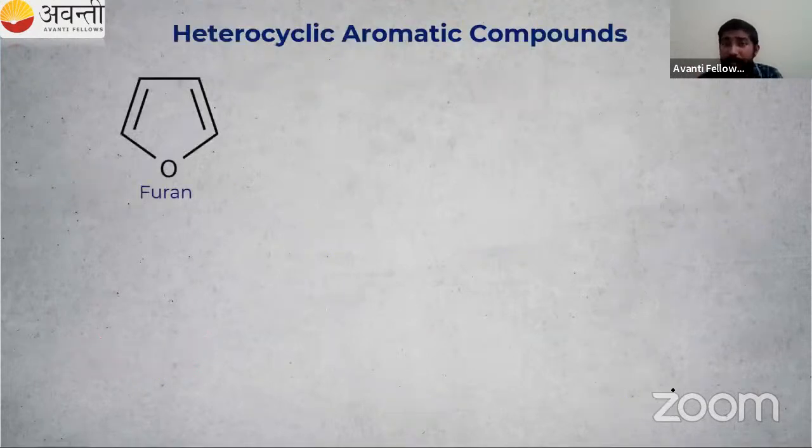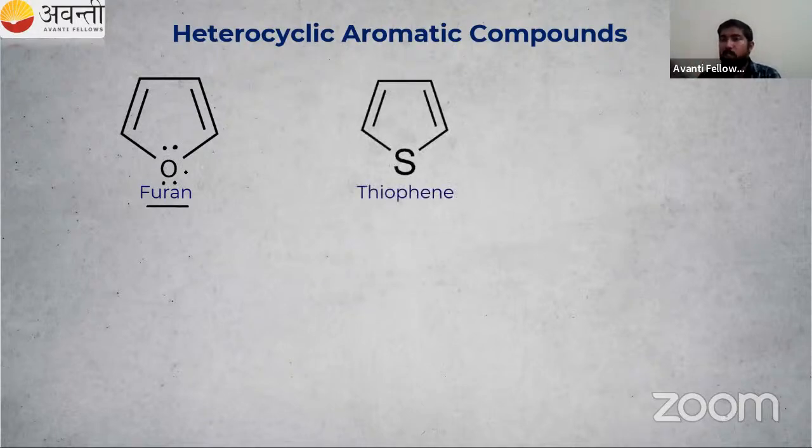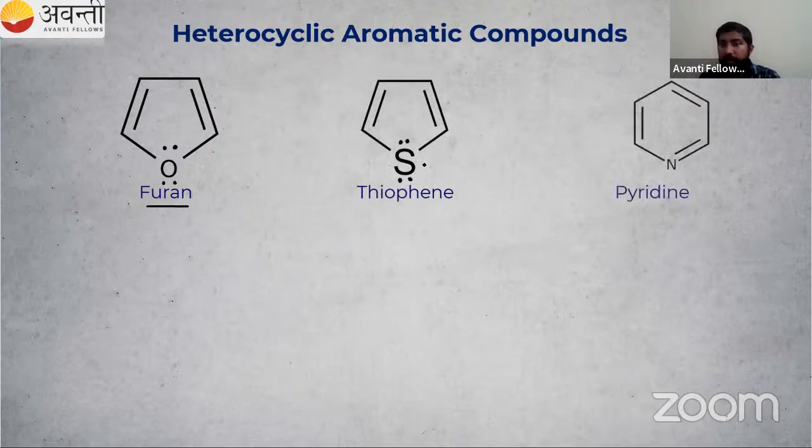Then heterocyclic aromatic compounds. I have given the example furan. In furan, oxygen is making two bonds. Then how many lone pairs of electrons are present? Can you tell me? 1, 2, 3, 4, so two lone pairs are present. Thiophene, same group, the 16th group, also contains two lone pairs of electrons. Then we have pyridine. Pyridine contains one lone pair of electrons.